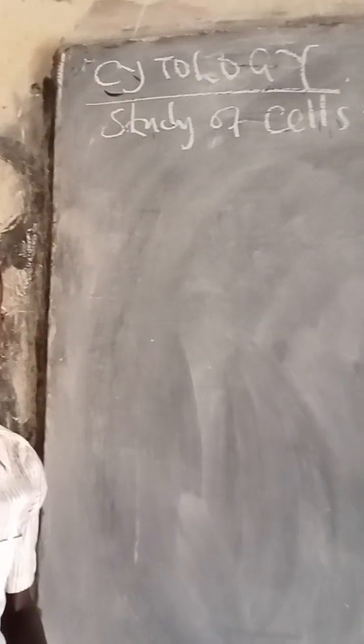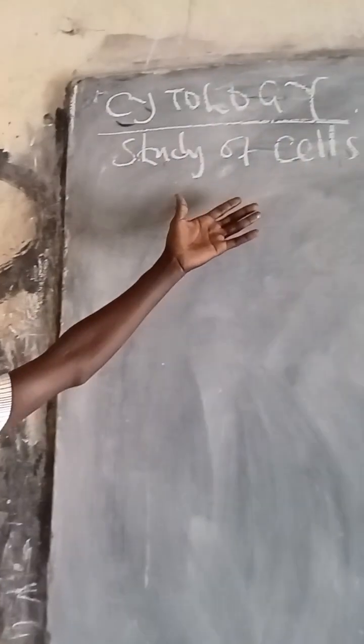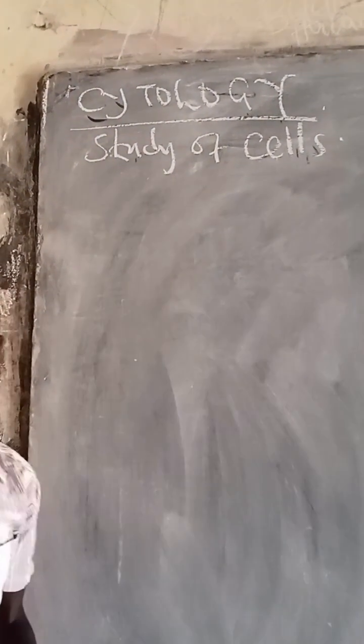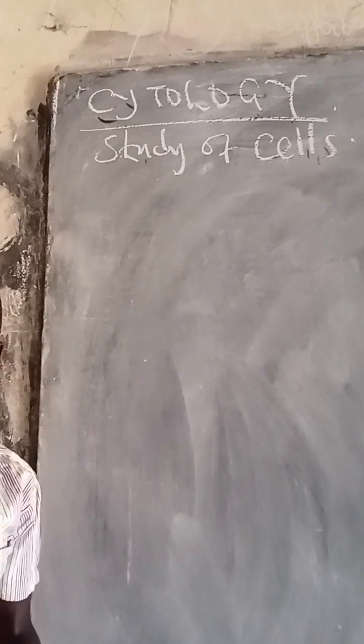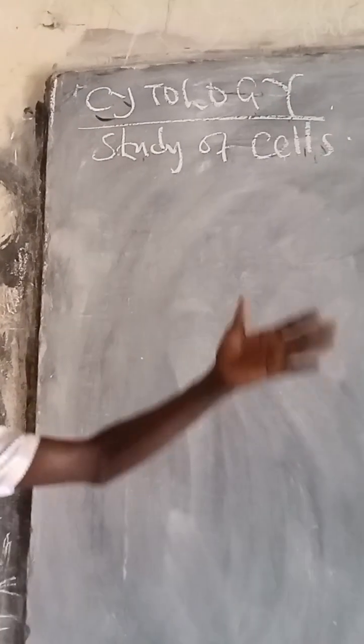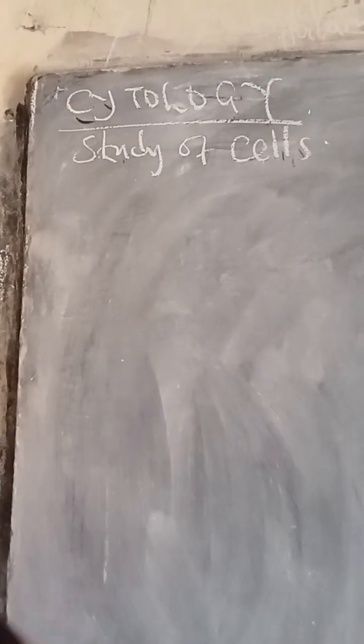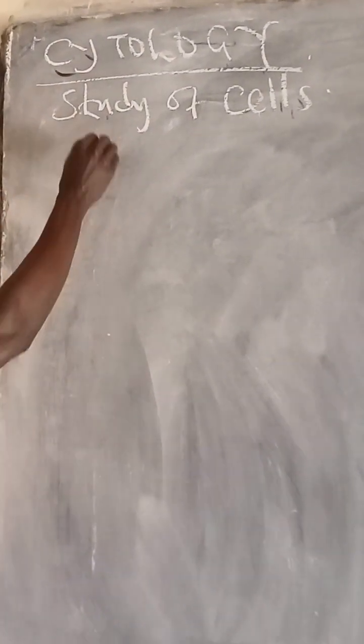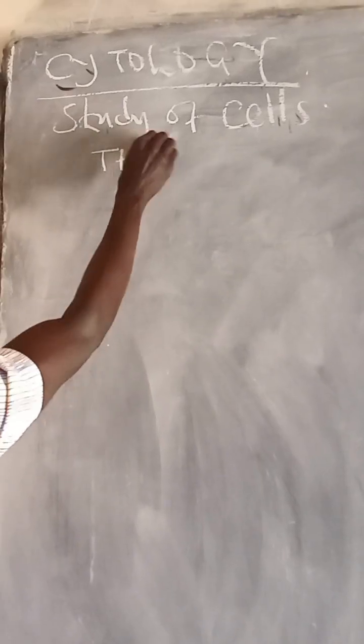To start our lesson, what we have to know is cells are the most important part of a living thing, and it is believed that all living things exist from cells, they are formed from cells. So it is very important for us to have the knowledge of cells. To start, let us have cells.